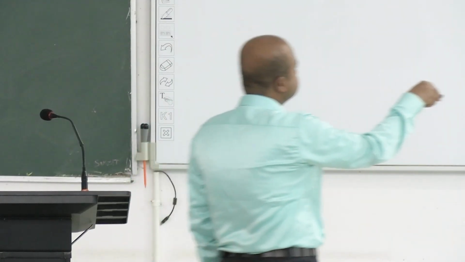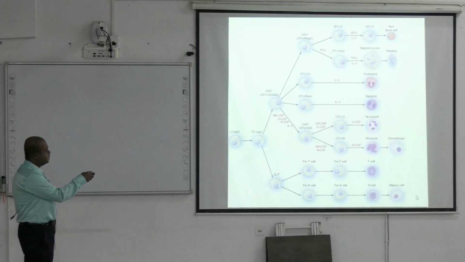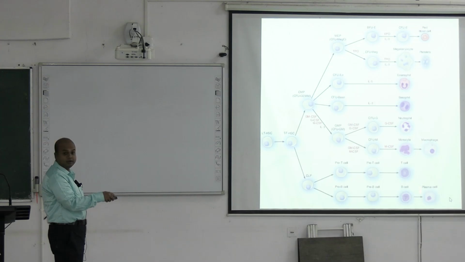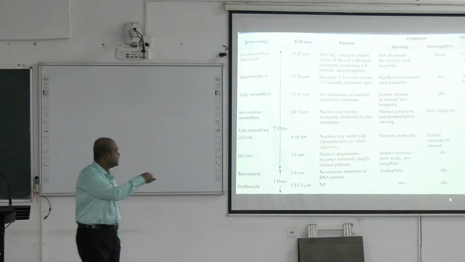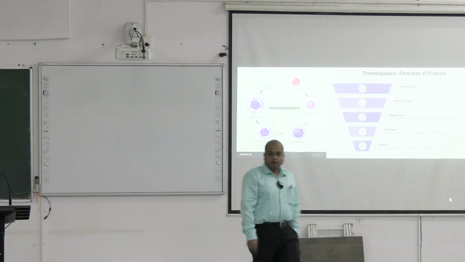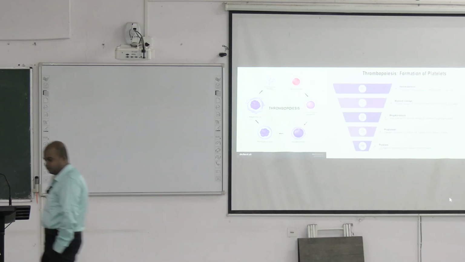We have seen this one again. This whole is myeloid lineage; only this part is lymphoid lineage, the common lymphoid progenitor, only the lymphocytes. Everything else is myeloid lineage. So platelets are from the myeloid lineage. Thrombopoiesis is mentioned in your syllabus,